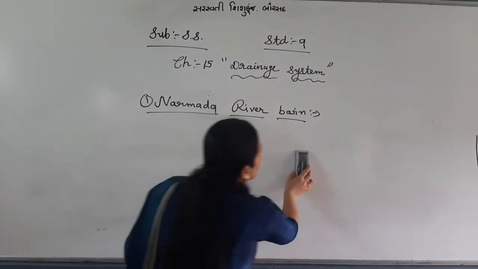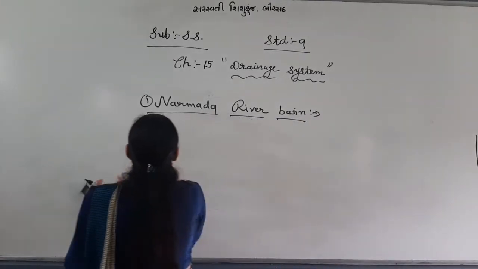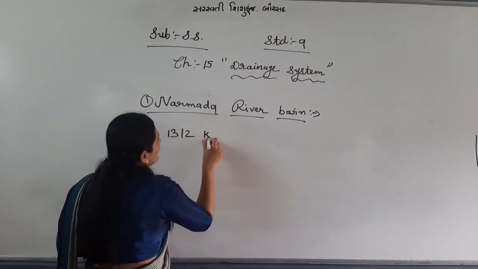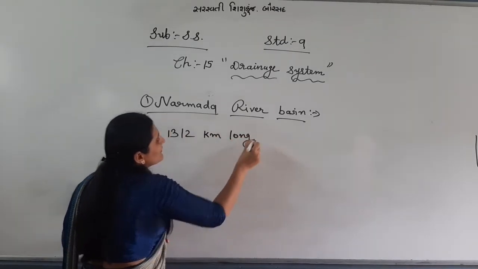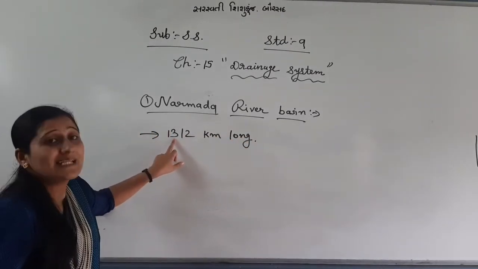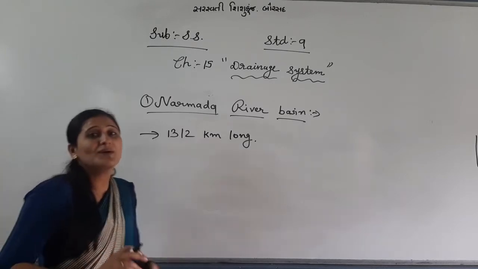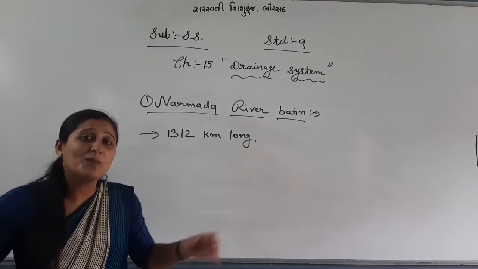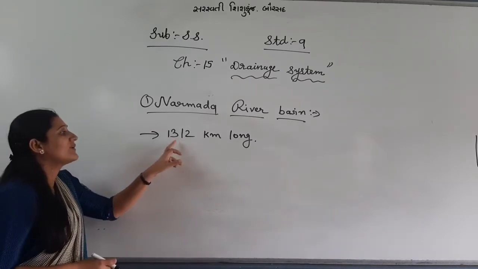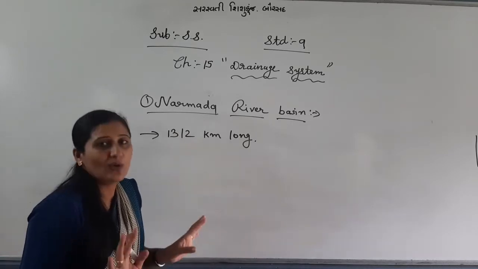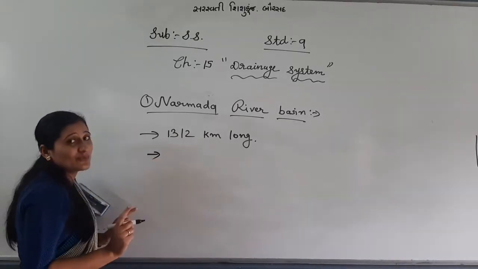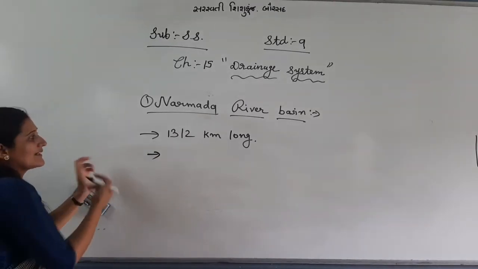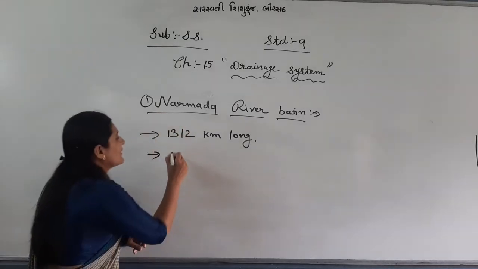Then after, the length of the Narmada river is 1312 km long. What is the length of the Narmada river? 1312 km long. Do you remember the Ganga river and Sindhu river? 2900, 2500. How long? Here, see, only 1312 km long, right? And as I told you in the picture, some rivers flow to the east side, some rivers flow to the west side. So the Narmada river flows west side.